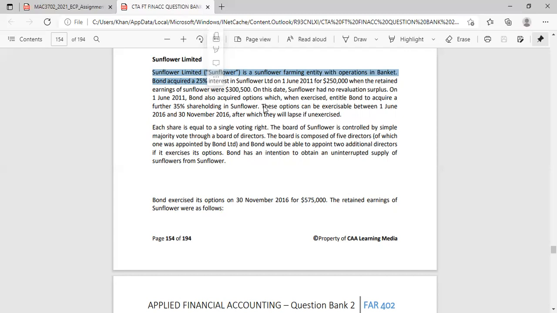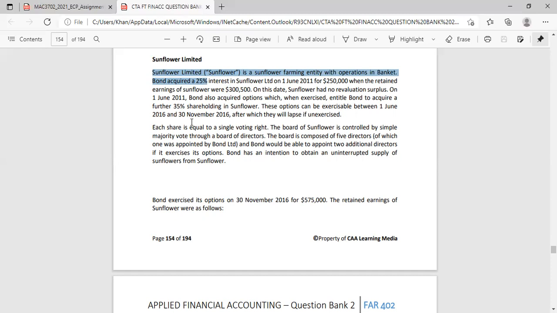Okay, so they say these options can be exercised between 1 June 2016 and 30th November 2016, after which they will lapse. So what's important to take note of over here is that we can only exercise the options during that particular time period. So that means from 1 June 2011 up until 1 June 2016, we can't exercise those options. So it means we won't be able to exercise control.